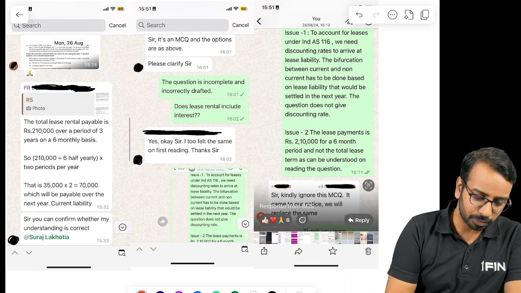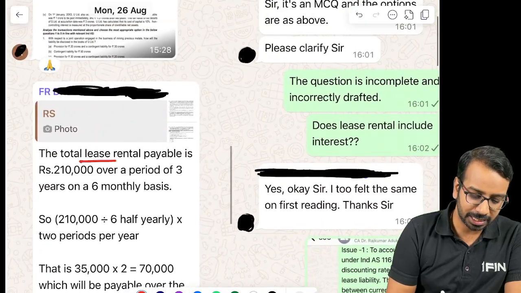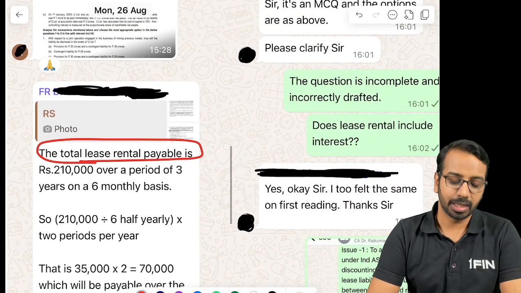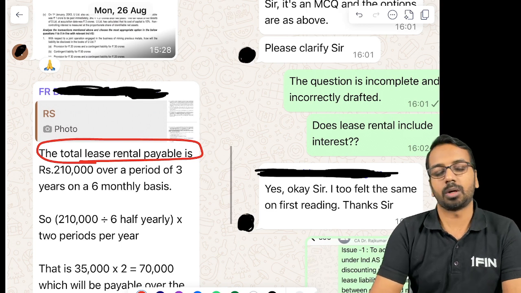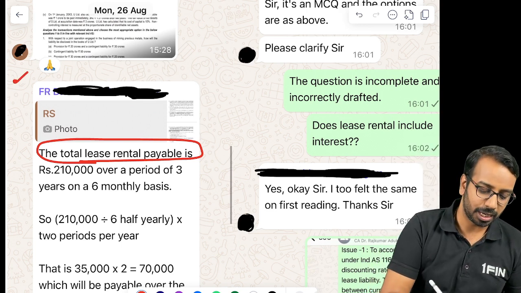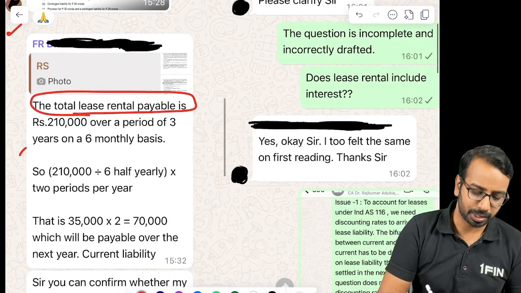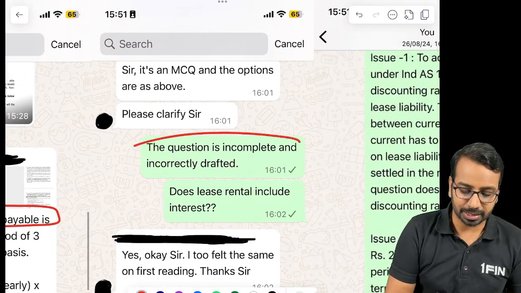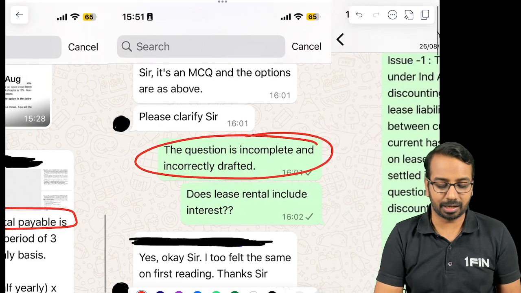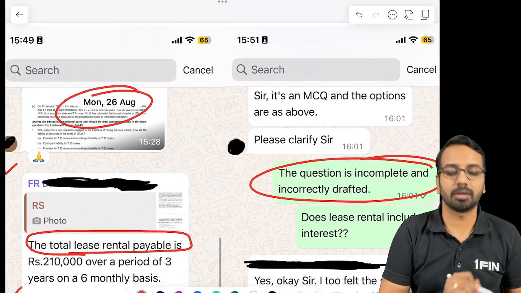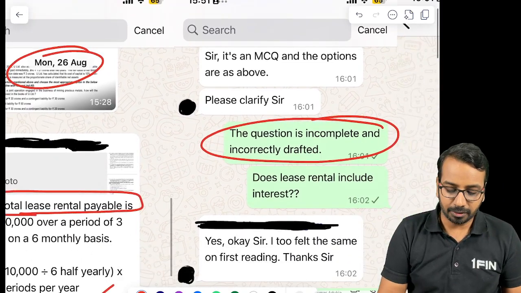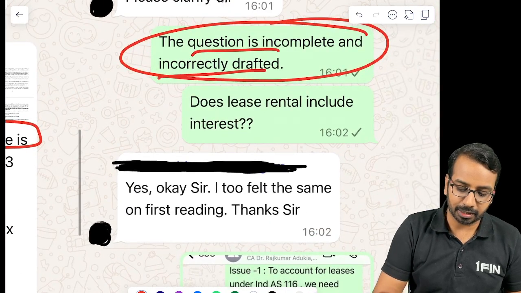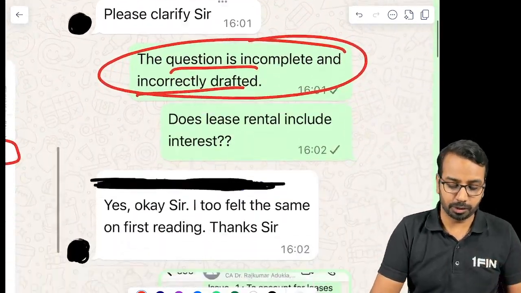So this one question which was on lease rental was part of a mock test paper, and a student in our WhatsApp group had asked how we get the answer. Somebody responded that this is how the answer has to be. When I looked at the question, I immediately said that the question is incomplete and incorrectly drafted. This happened on 26th of August, and there is also a voice note prior to this message.